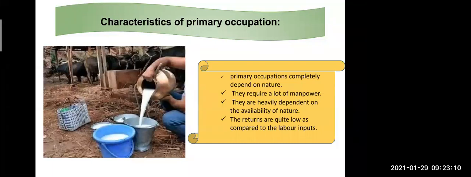The returns are quite low as compared to the labor input. Now here, how many laborers are working for the primary occupation? That much return we are not getting. Input means what? That much money we are not getting, the return of the primary occupation. Now for example, I am giving you a simple example like milk. When we are going to buy milk in the market, 1 kg of milk we are getting for 40 to 50 rupees.